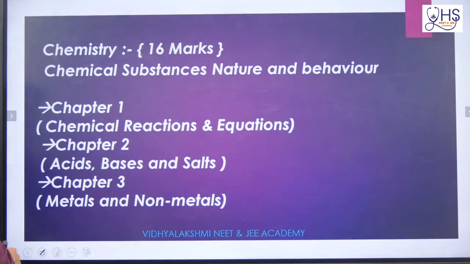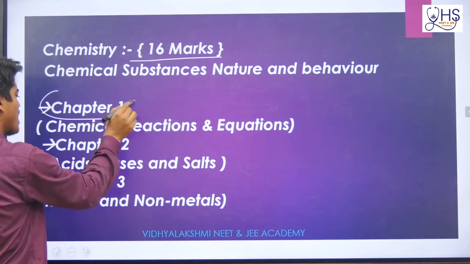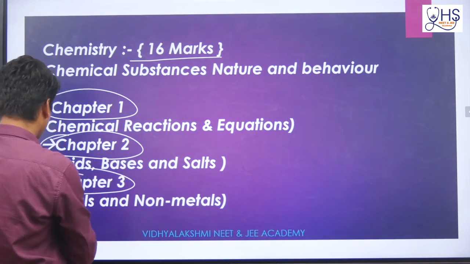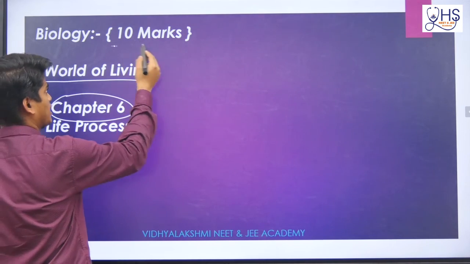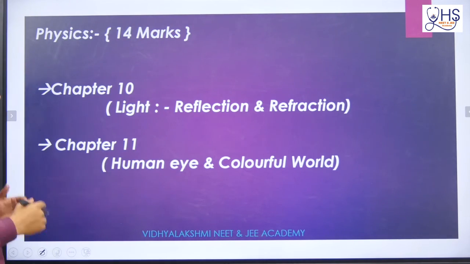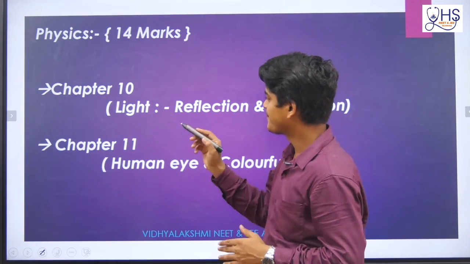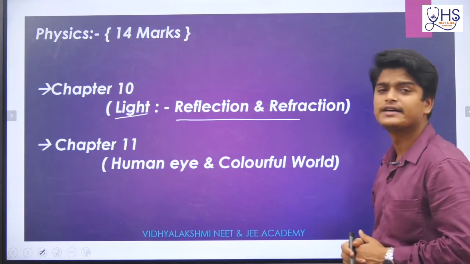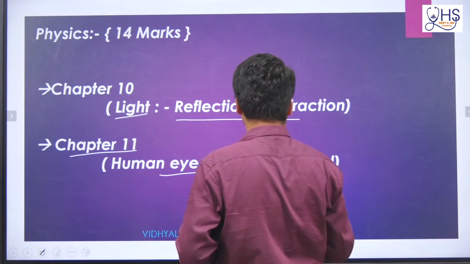In chemistry, the 16 marks cover chapters 1, 2 and 3, and in biology you will have chapter 6, which contains 10 marks. In physics, which we will discuss here today with some concepts and MCQs, chapter 10 is light, reflection and refraction, and chapter 11 is the human eye and the colorful world.